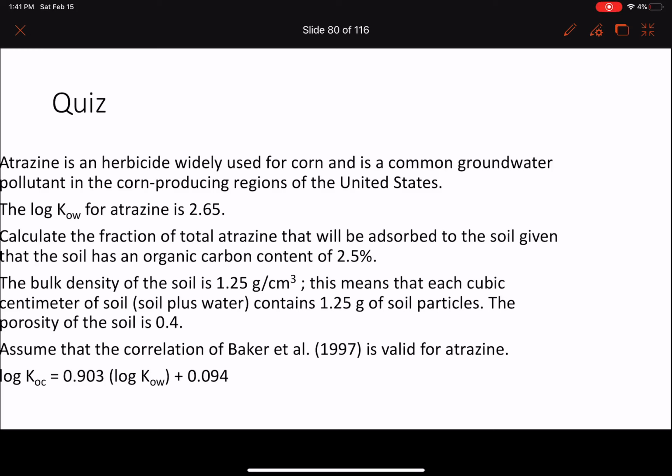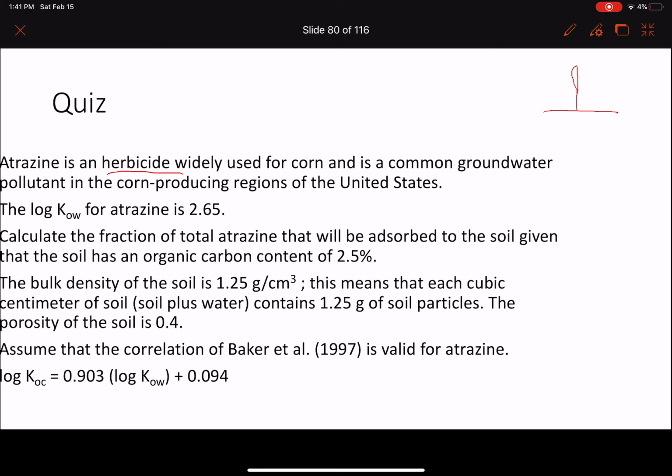Okay, let's look at this. This is going to be the next quiz, so you have to understand this problem. Atrazine is a herbicide widely used for corn and is a common groundwater pollutant. Let's see, you are growing corn.